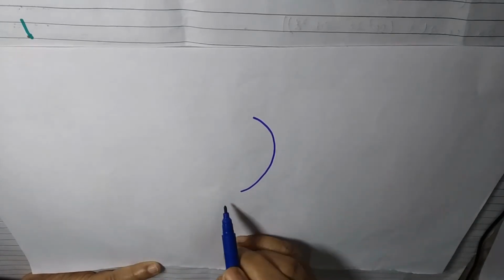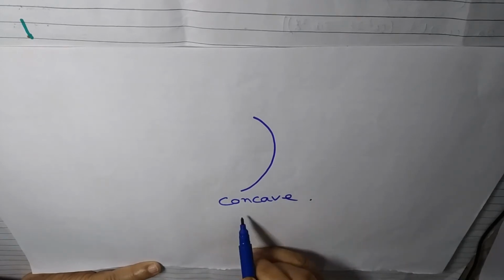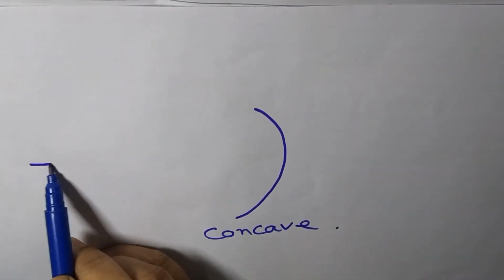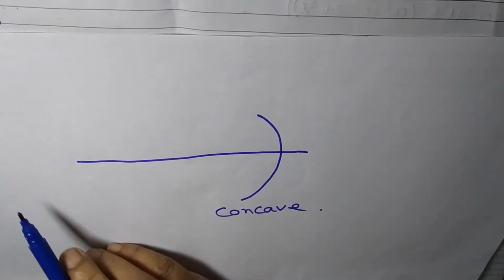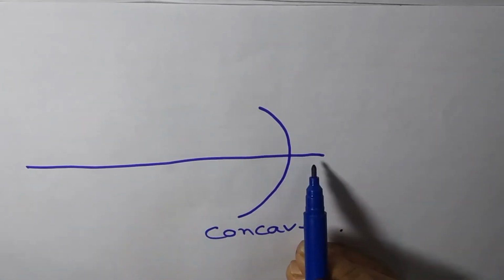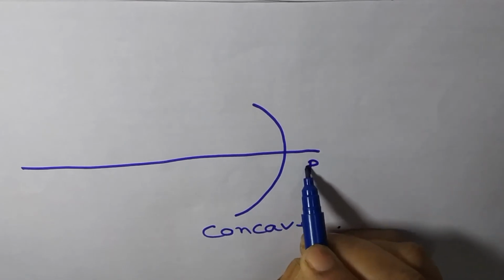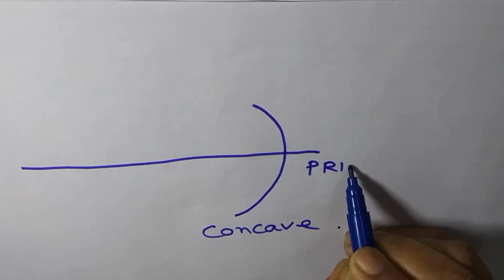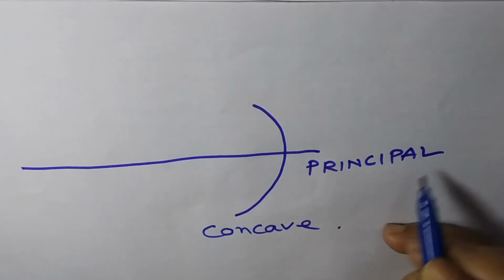This is a concave mirror, and this imaginary line, which is coming from infinity and passing through the mirror, is called the principal axis.